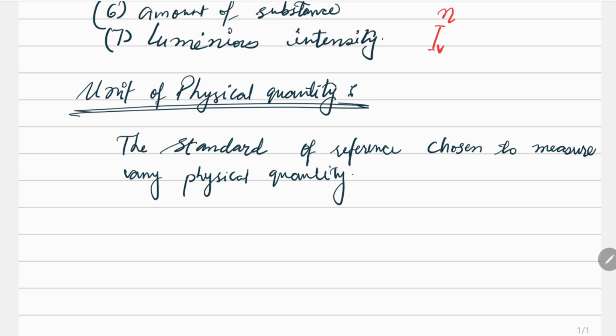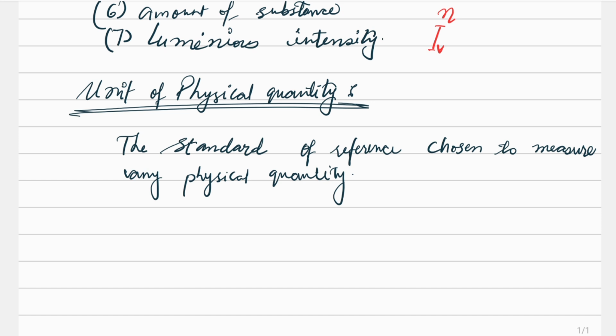It is a standard which has been chosen that actually helps in measuring any physical quantity, or during any measurement, any physical quantity is measured in this kind of standard, that is called a unit.